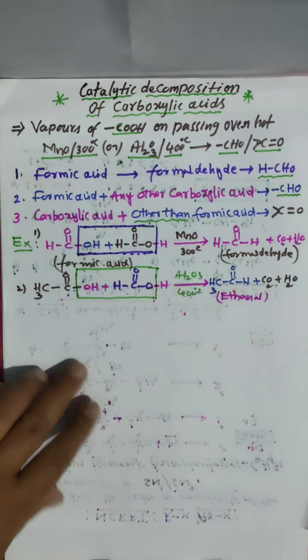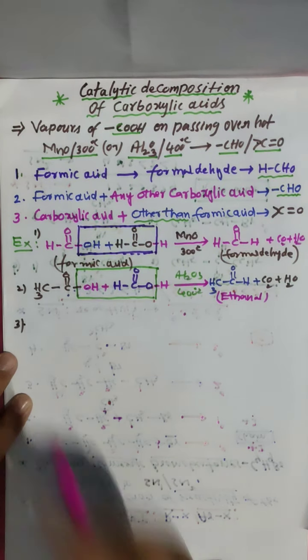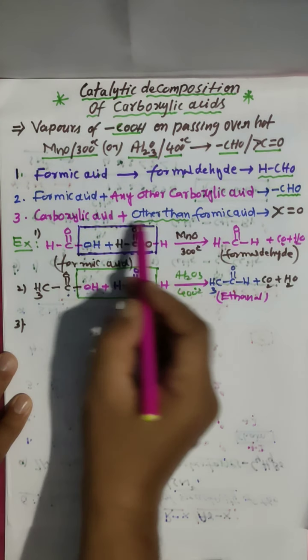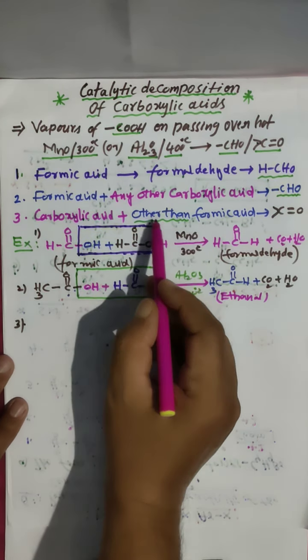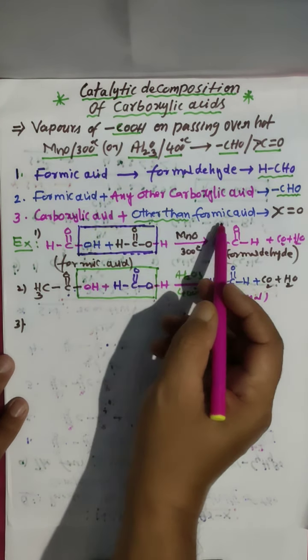Condition number 3. What did I take here? A carboxylic acid other than formic acid. Here we should not take formic acid. CH3, C double bond O, OH: one acetic acid I took. Another we also take acetic acid.